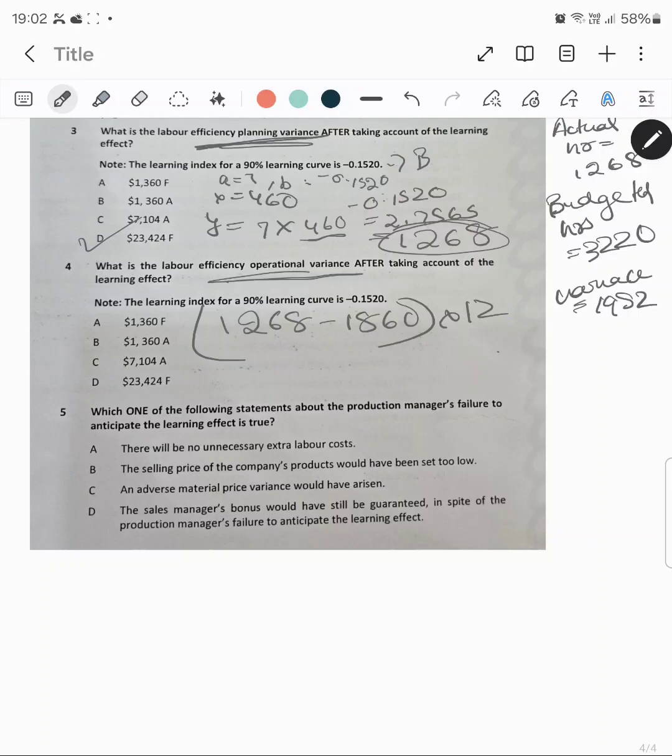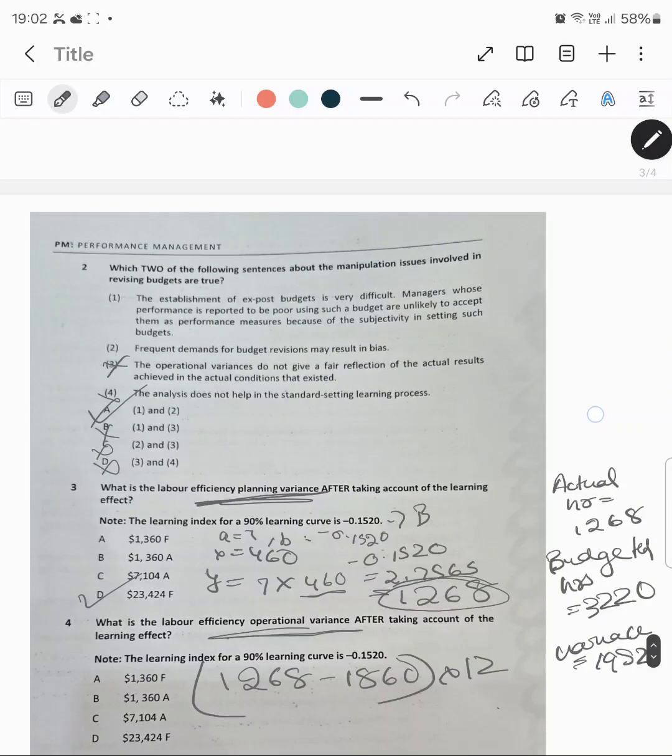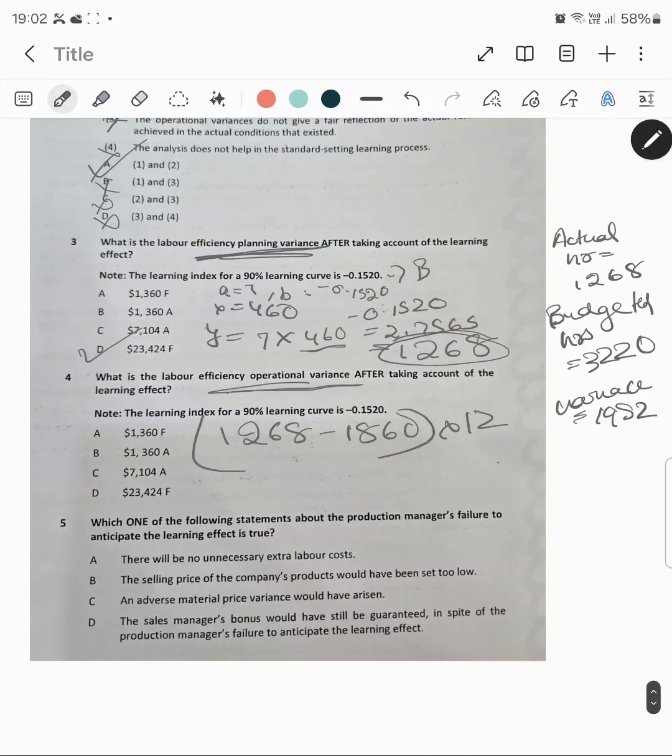So after planning, the planning says this should have been the hours, but actually for 460, 1860 had been taken. So is it adverse or favorable? It will be adverse. Let me just calculate. So the answer is 7104.